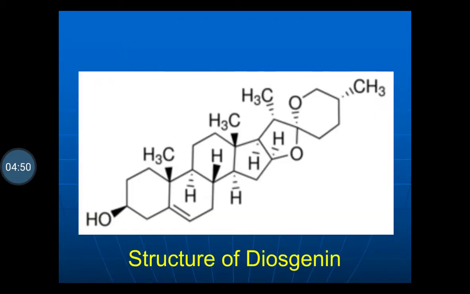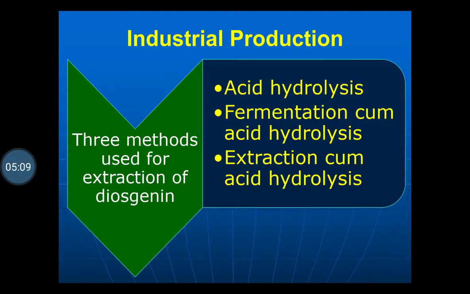So this is the chemical structure of diosgenin. As we have discussed earlier, the basic moiety of diosgenin is a steroidal one, so it is also called a steroidal saponin glycoside.